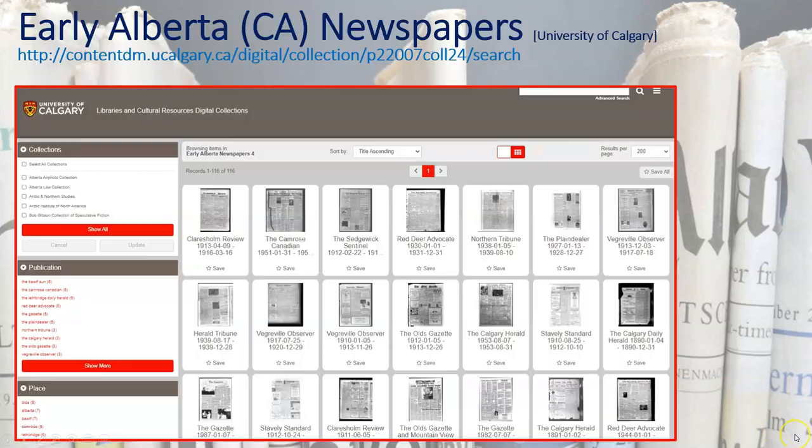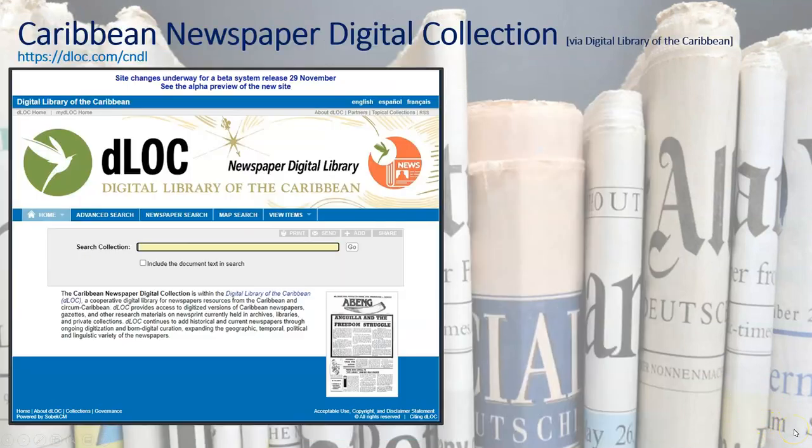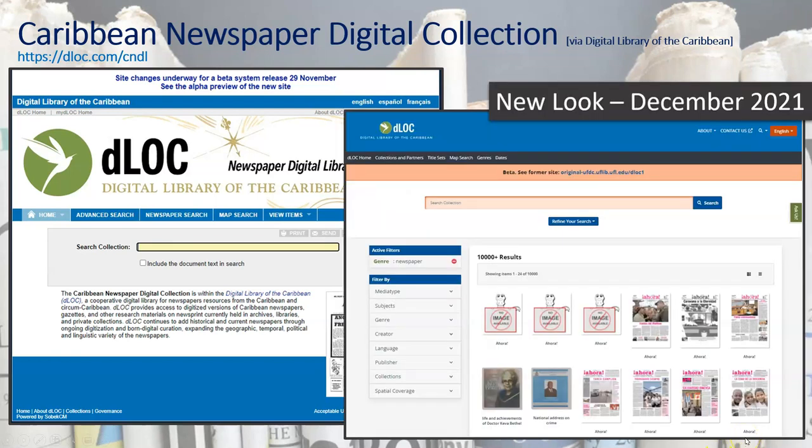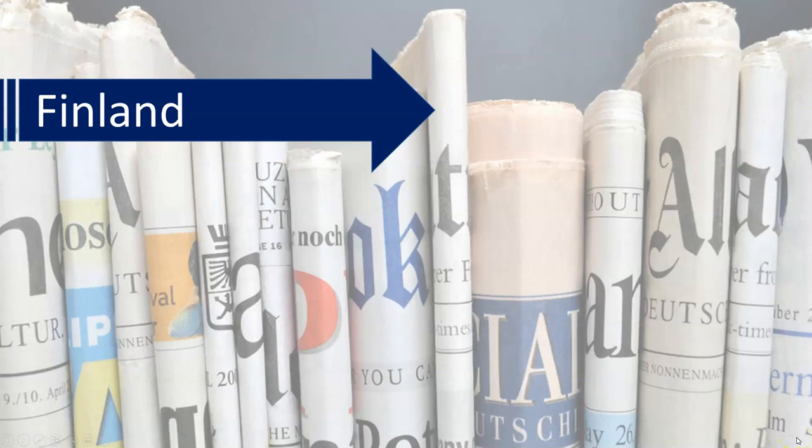Canada, early Alberta Canada newspapers. This is coming out of the University of Calgary. You can see a whole bunch of newspapers, which you can then further explore. Caribbean, we've already talked a bit about the Caribbean with the British Library's Endangered Archives, but you also have something called the Caribbean Newspaper Digital Collection. And in fact, it has literally just updated its website. So in December 2021, it now has a slightly different image, but again, you can pursue Caribbean newspapers.